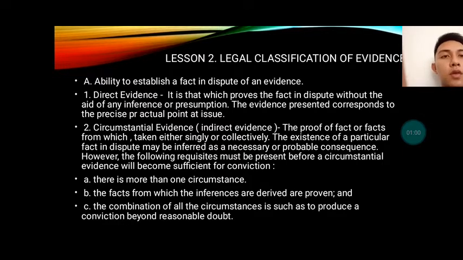However, the following requisites must be present for circumstantial evidence to become sufficient for conviction. A. There is more than one circumstance. B. The facts from which the inferences are derived are proven. And C. The combination of all circumstances is such as to produce a conviction beyond reasonable doubt.